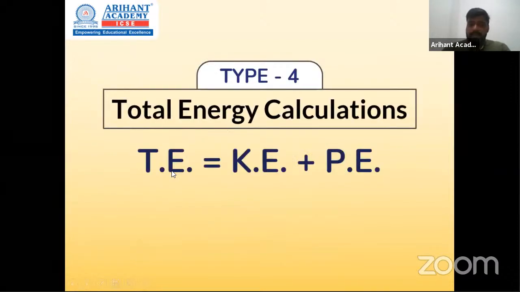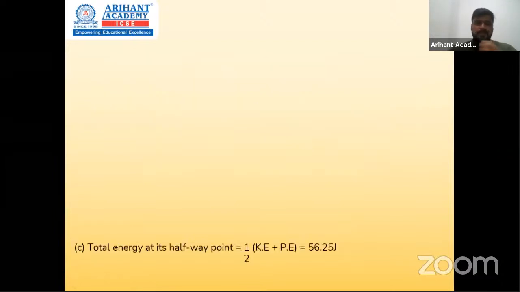Moving to the fourth type, जो law of conservation of energy पे based numericals है. So total energy is kinetic plus potential. That's the formula for law of conservation of energy. So इसमें काफी application based questions आते हैं. So let's have a look at one.